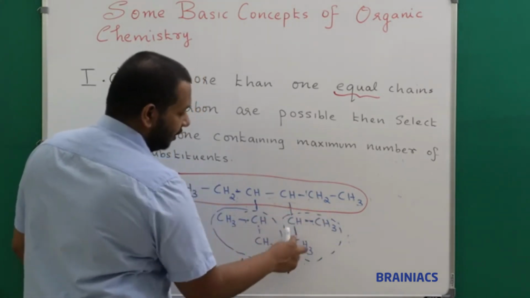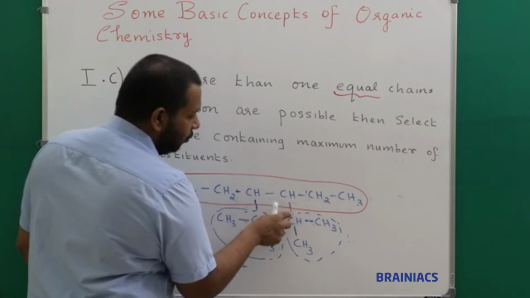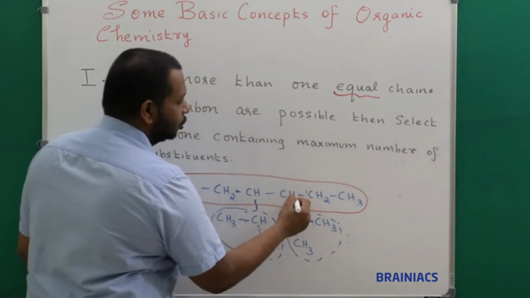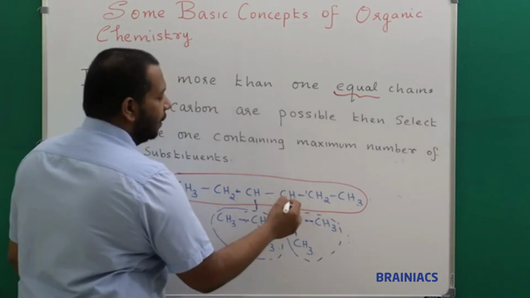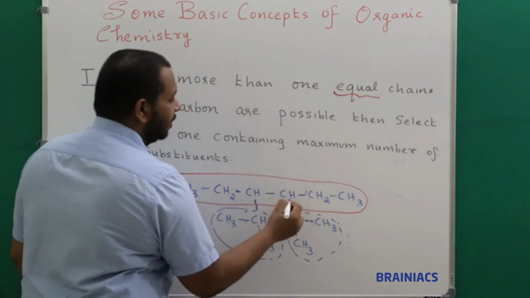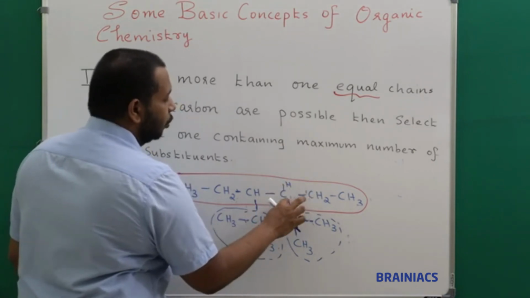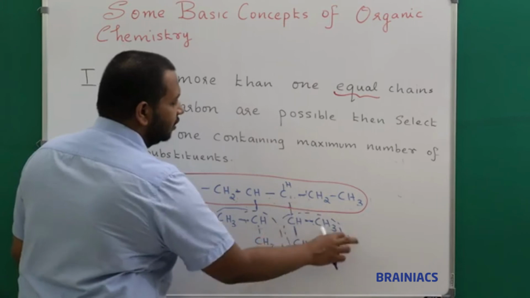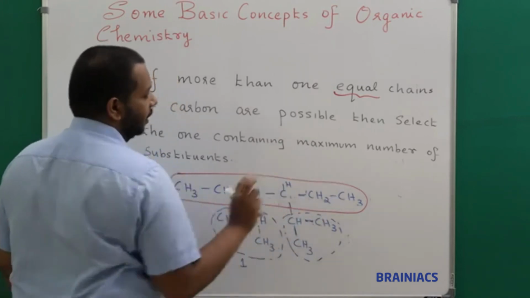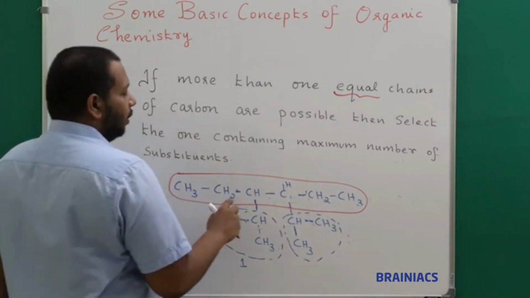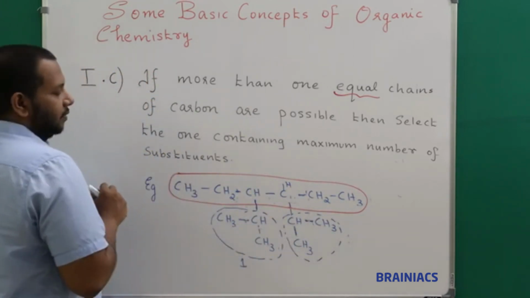Don't take this as substituents, because from here only one H is replaced. Here how many H should be there? CH2. So the remaining one is here, and one bond is with the hydrogen, that is also present. So only one H is replaced by this substituent. Remaining are present in the parent chain. That is why I am saying one substituent. So I can see here only 2 substituents are present.